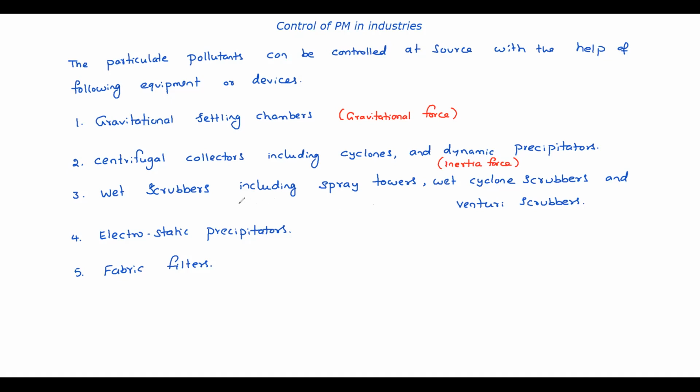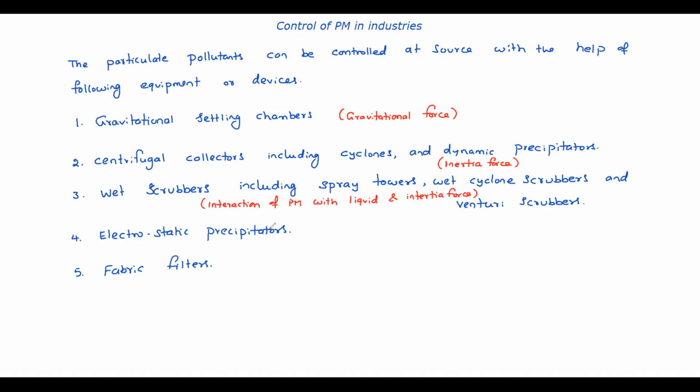And third one, wet scrubbers, of course cyclone scrubbers are also there. So here basically there is interaction of particulate matter with liquid like water, and of course inertial force also. Wet scrubber means the water spray will be there, so the water traps these particles along with the inertia force. Cyclones are there, so the cyclonic principle also works. Apart from that, the liquid traps the particles.